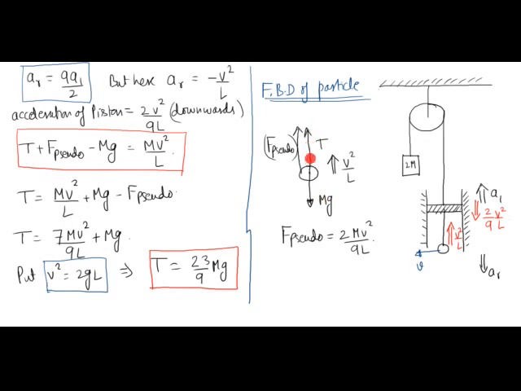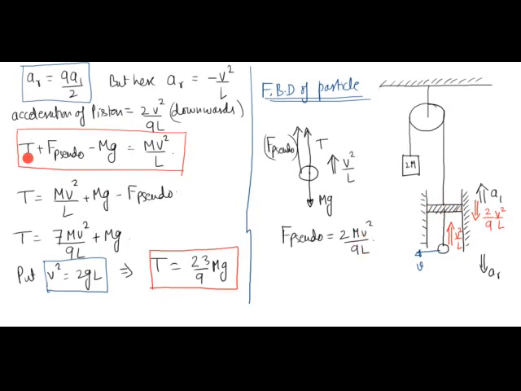T is the tension, and there is a pseudo force, because the absolute acceleration of this piston is in vertically downward direction and is equal to 2v square by 9L. So the pseudo force will be acting in the opposite direction. So F pseudo will be equal to m into the acceleration of this piston, which is 2 by 9 mv square by L.